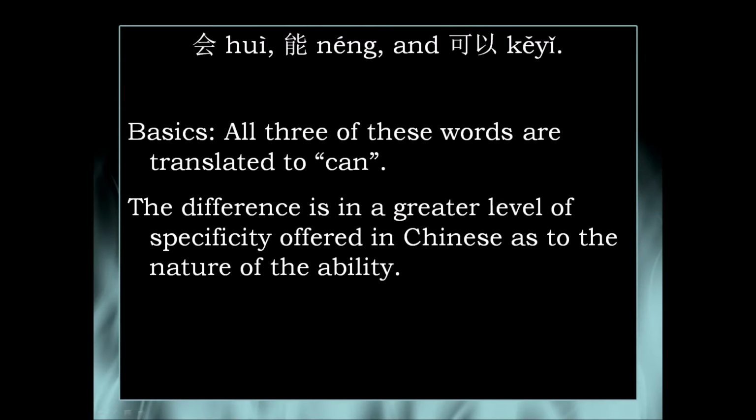So the first thing to mention is that on a basic level, all three of these words are translated to the English word can, meaning you can do something. The difference is that each of these words has a greater level of specificity in terms of the implication of this can offered in Chinese that is relating to the nature of the ability. So there's some specificity that doesn't exist in English, and I'll explain each word individually.